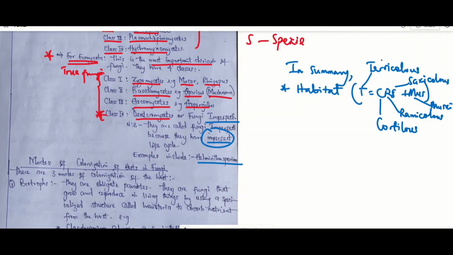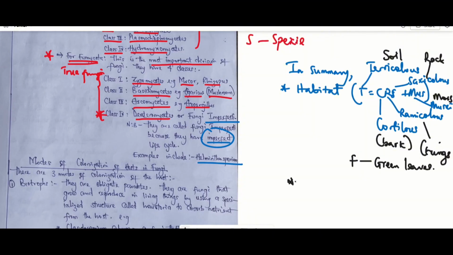And we said that terricolous is for fungi that are found on soil. We said the saxicolous are fungi found on rocks. Corticolous are fungi found on bark of trees. We also said ramicolous are found on twigs. We have the muscicolous, which are usually found on moss. And the last one, we have the foliicolous, which are usually found around green leaves.